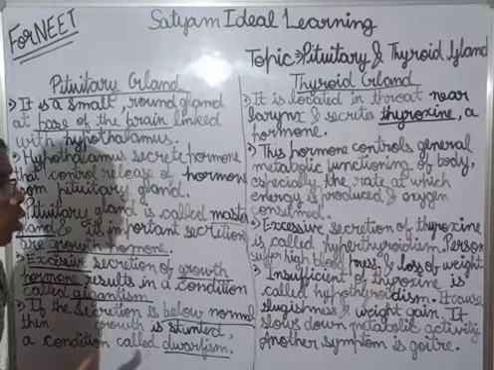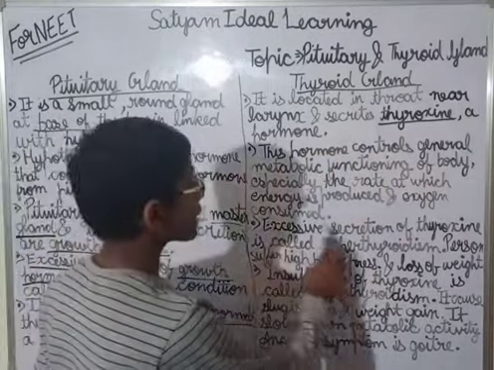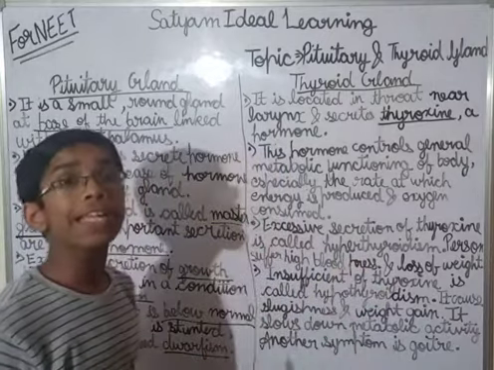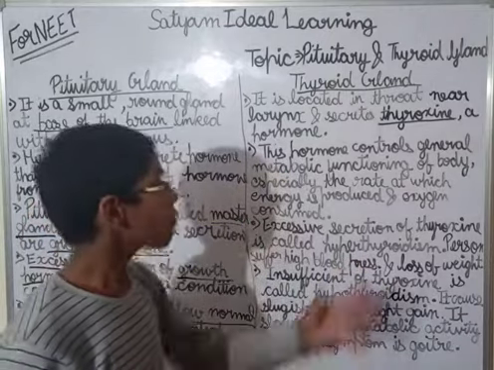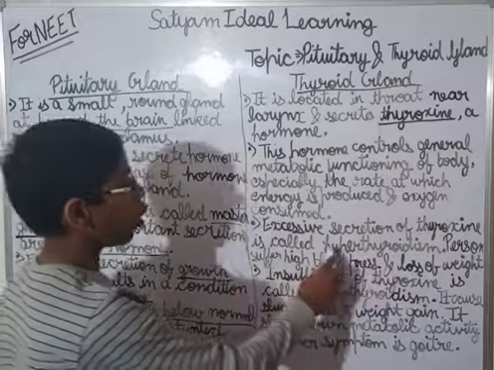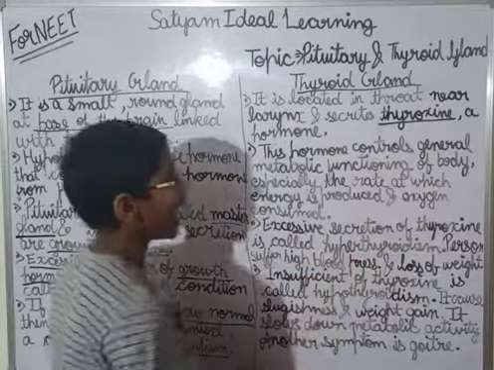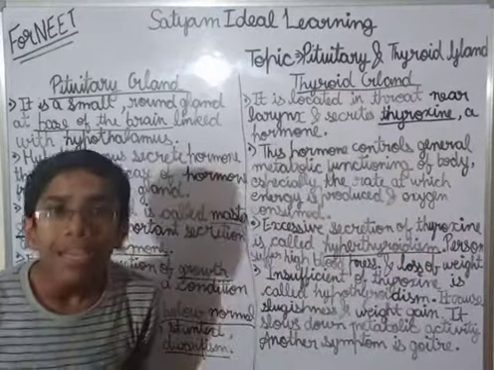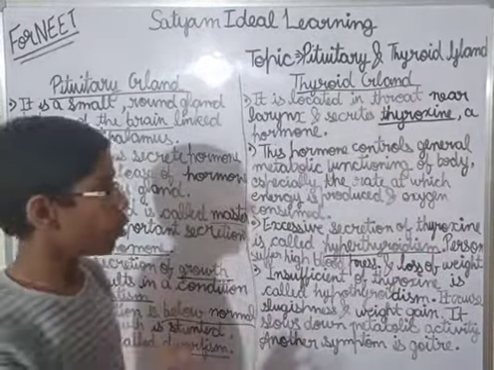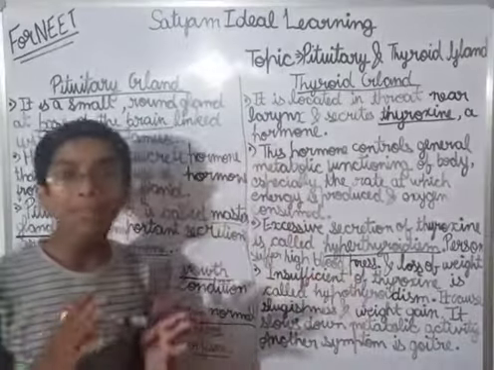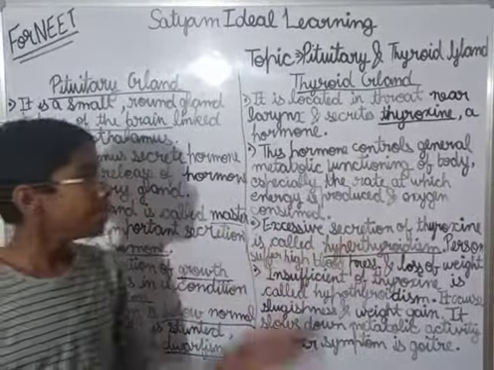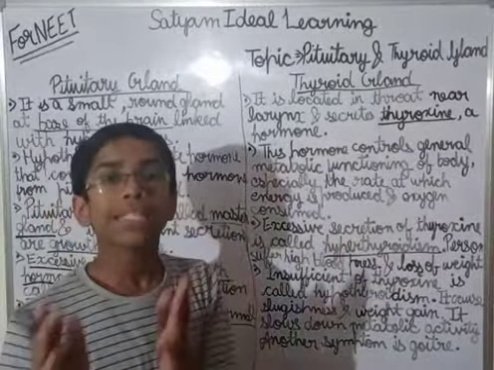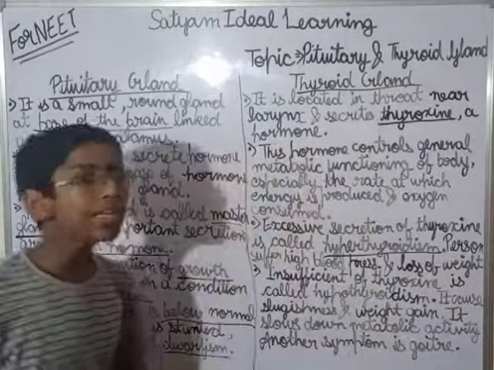Now see, excessive secretion of thyroxine. If there is excessive secretion of thyroxine, then it is called hyperthyroidism. Okay, when I split the word hyperthyroidism, you can learn it easily.